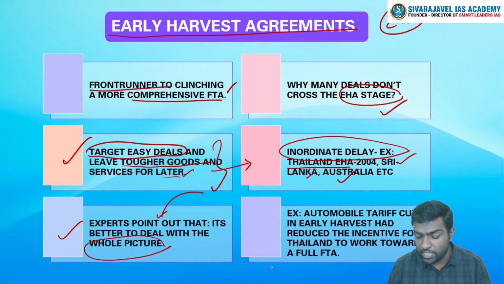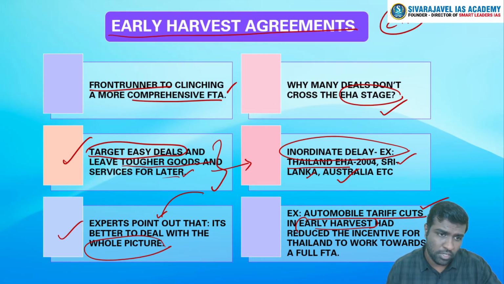For example, let's say the automobile tariff cuts that we made in the early harvest agreement gave Thailand a trade advantage for which they are okay with the early harvest agreement, and India is not able to negotiate a deal with Thailand for a comprehensive free trade agreement. It is not giving them any incentive to work toward a full FTA because they have already gained the advantage of lowering automobile tariffs in India.